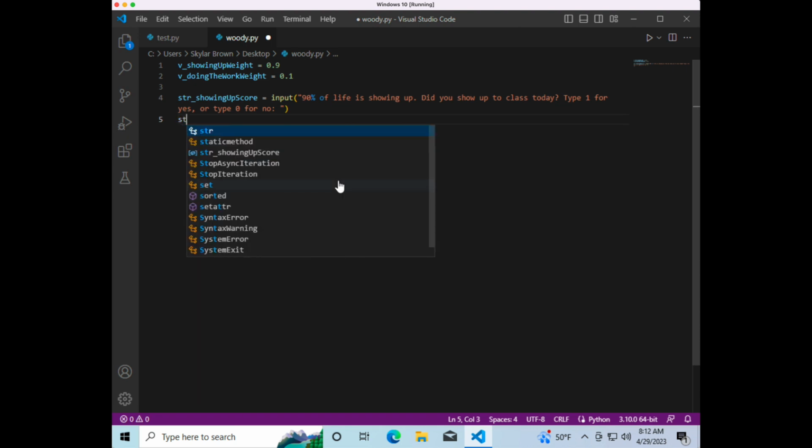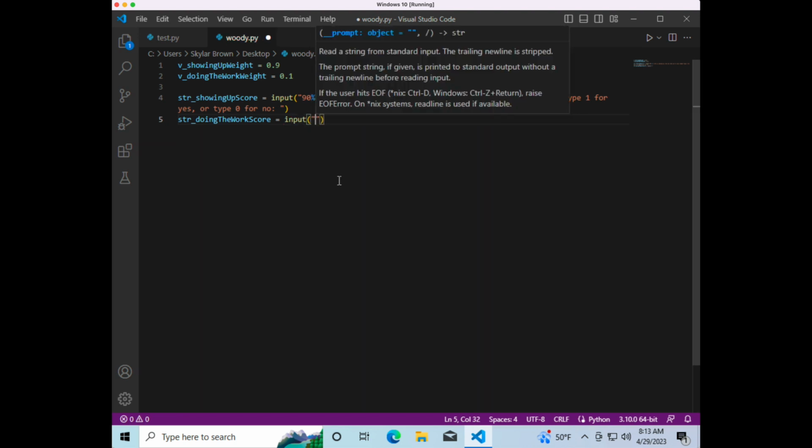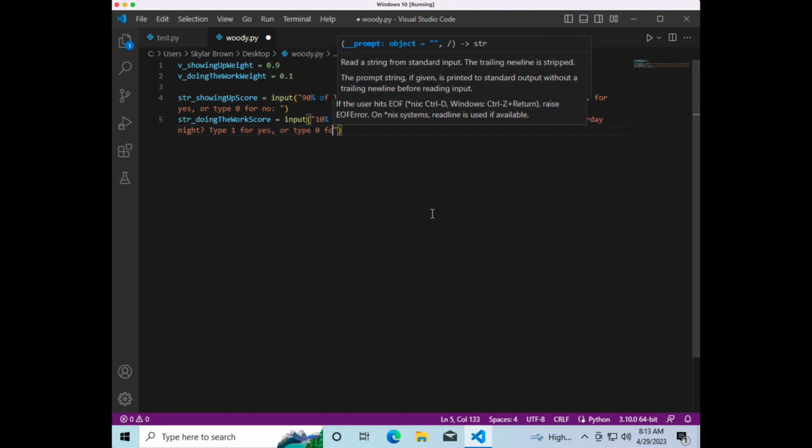Next, let's make another variable called str_doing_the_work_score. So we're making strings so that we can accept the user's response in the terminal. Assign this variable to the value of input. We're going to ask the user a question before they can answer. So if 90% of life is showing up, 10% of life is doing the work. Did you submit your work yesterday night? Type 1 for yes, or type 0 for no.